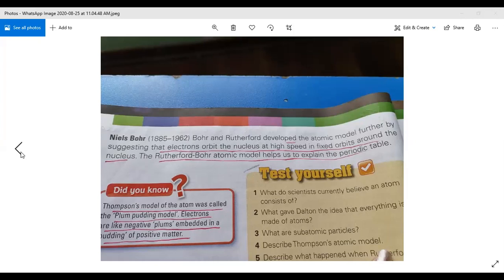Now we will discuss long question number 2, which is given on page number 36. Now take out your page number 36, all of you.